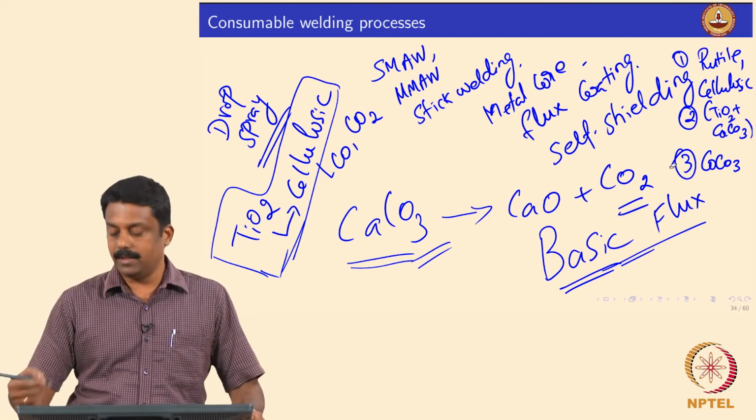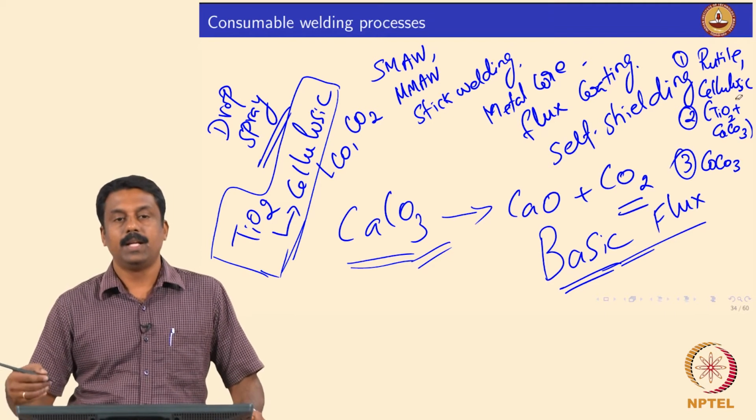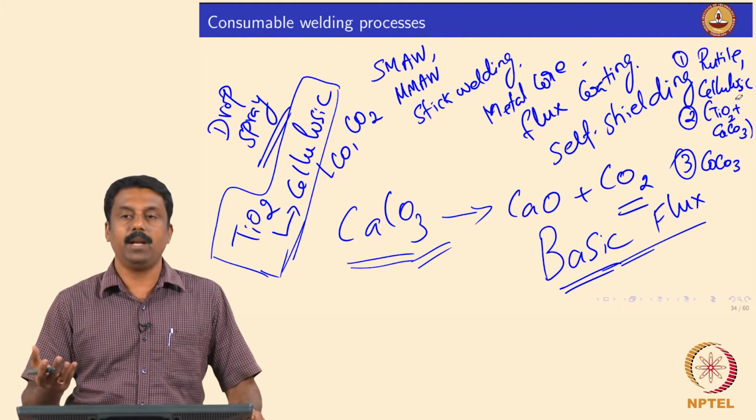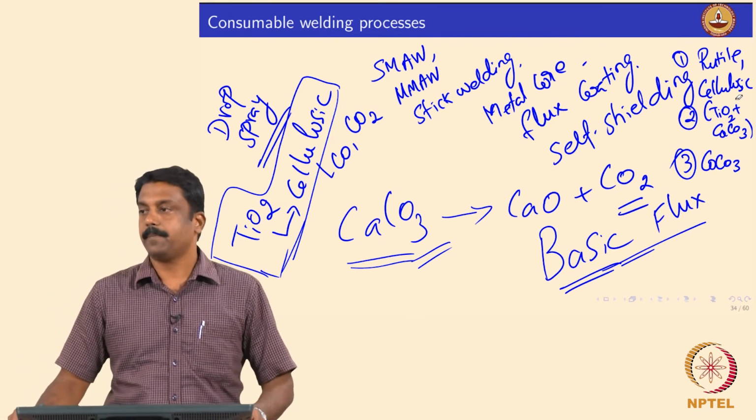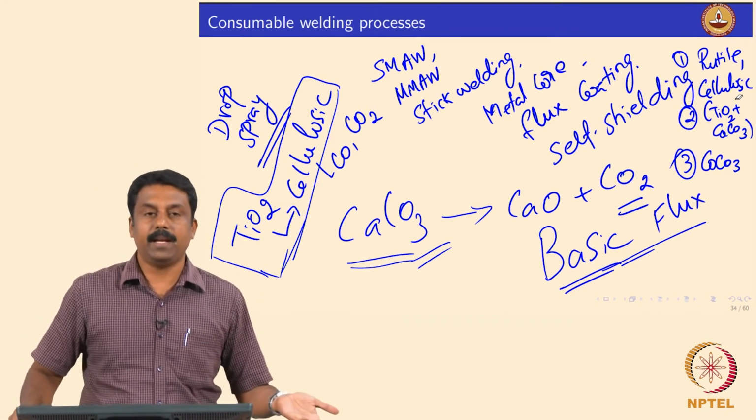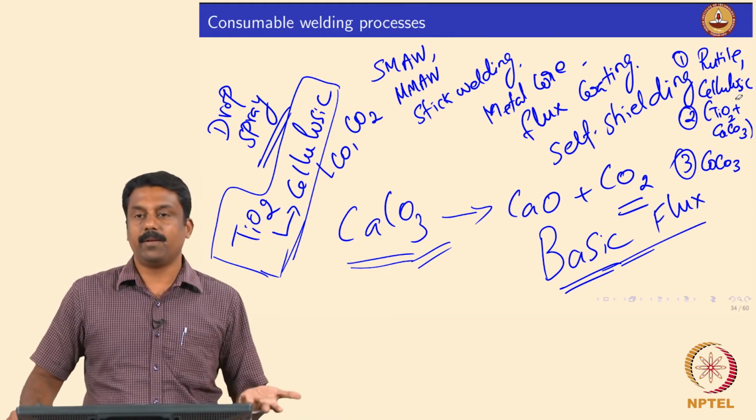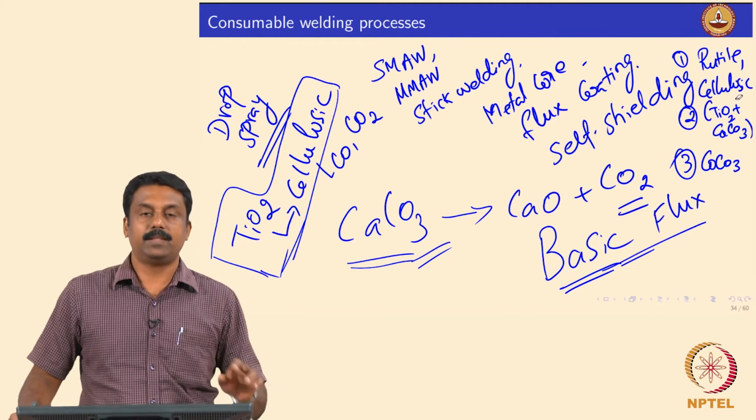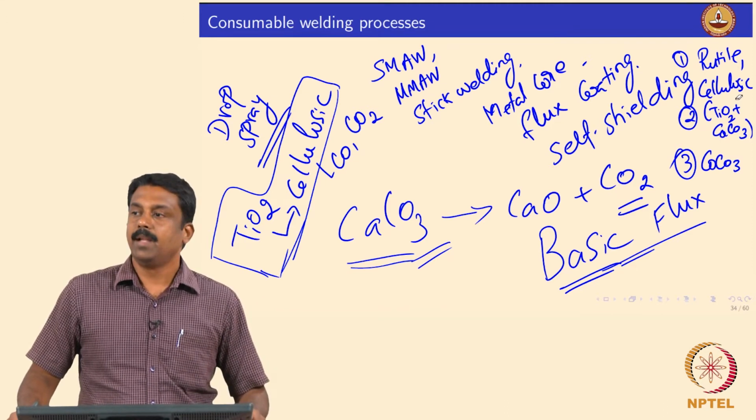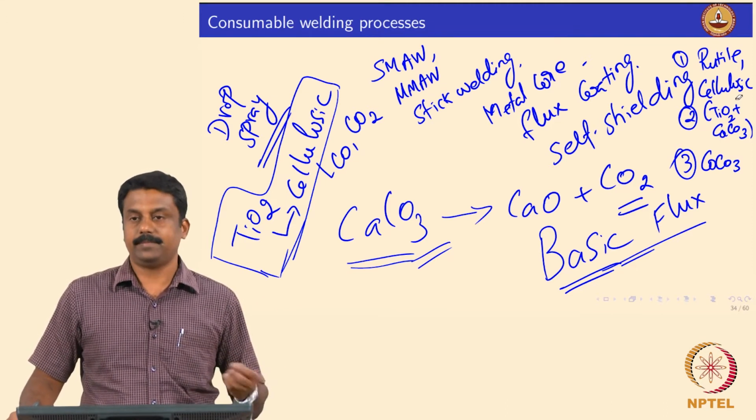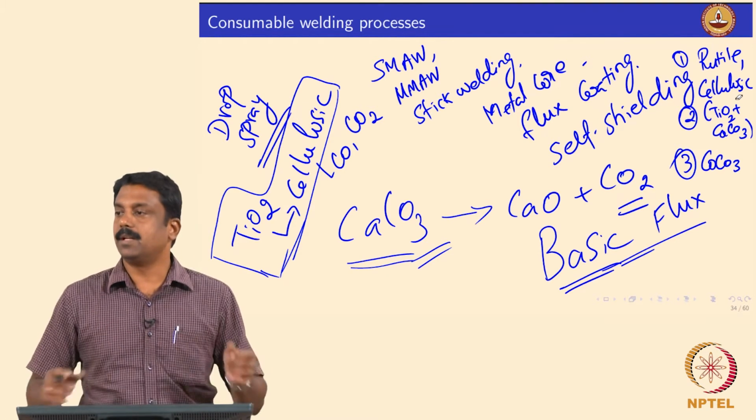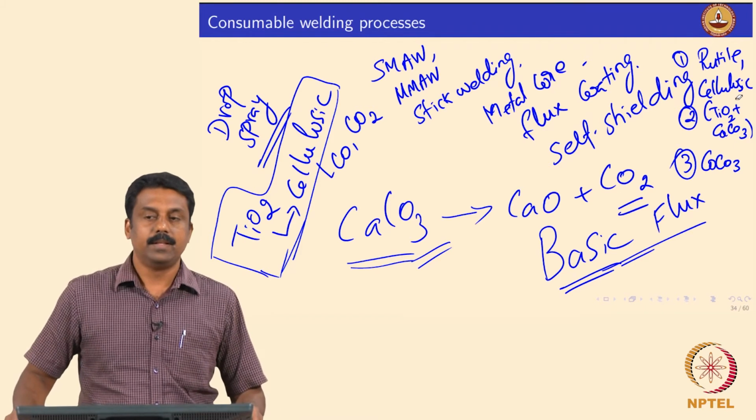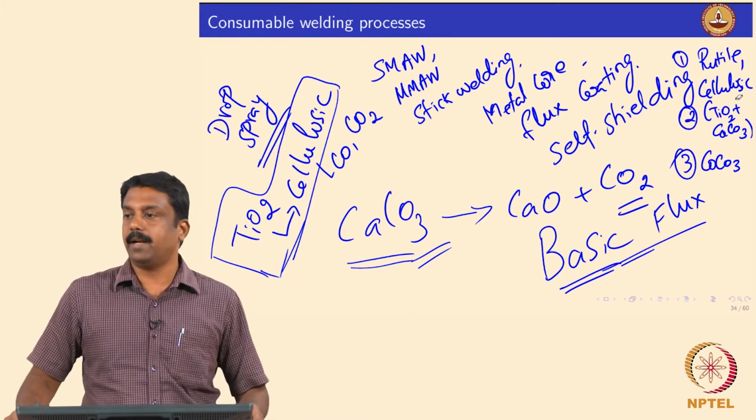And apart from the titanium oxide, cellulose and calcium carbonate, we can also add the alloying elements. For example, if you want to increase the manganese concentration, we can add ferromanganese, and if you want to add chromium, you can add ferrochromium, and those are all added in the flux compositions. And we also need some binders to keep the powders intact, and then when you bake it, the binder evaporates.